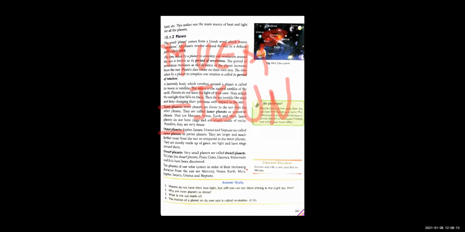But अब तो 9 planets है ही नहीं, right? So M is for Mercury. Then we have V, very, is for Venus. Educated is for Earth. M is for Mars, Jupiter, Saturn, Uranus and Neptune.